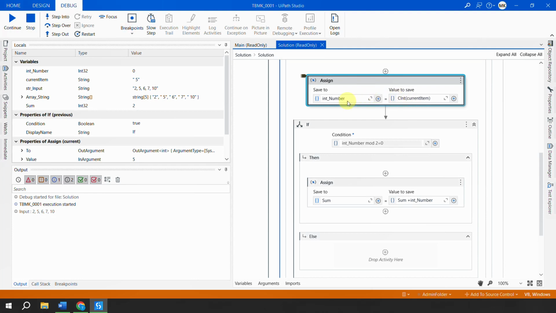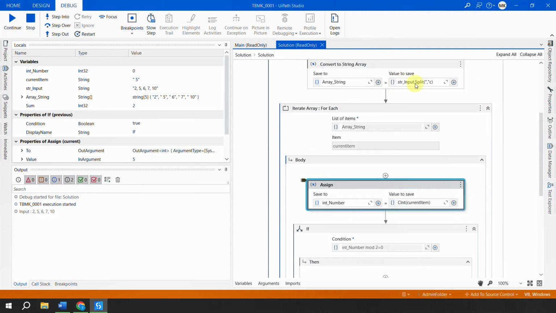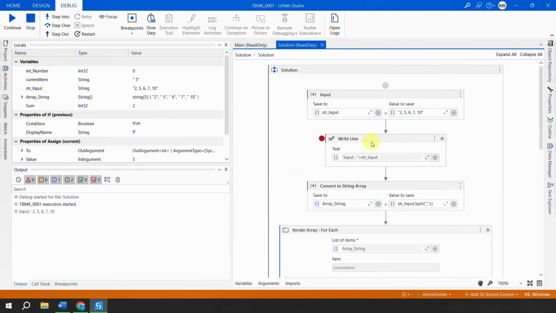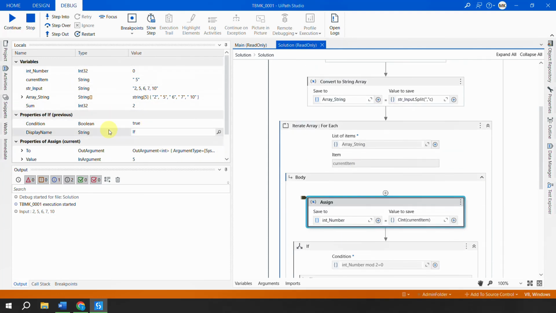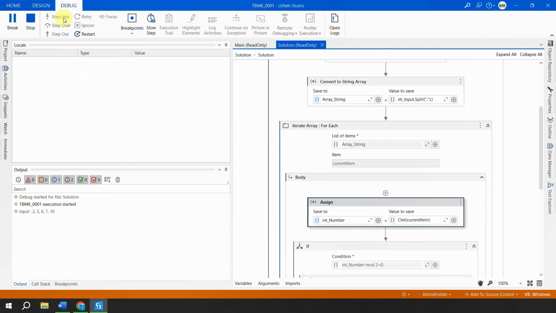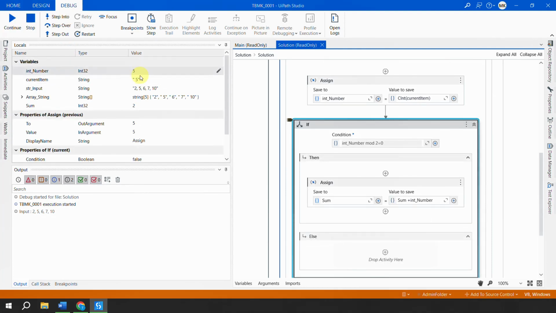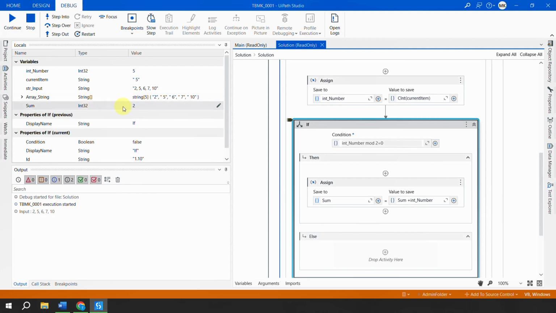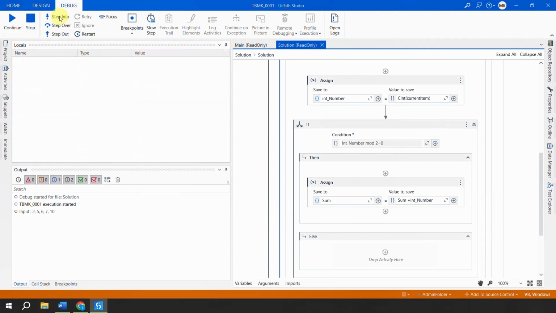It has got the second number, which is 5, right? Now it will convert that 5 to integer. Do a step into. 5 is converted to a number, right? Now it will again check whether that 5 is even or odd. So 5 is an odd number, so it will not go in this then statement, and it skipped. It didn't do anything, right? So still your sum is 2.